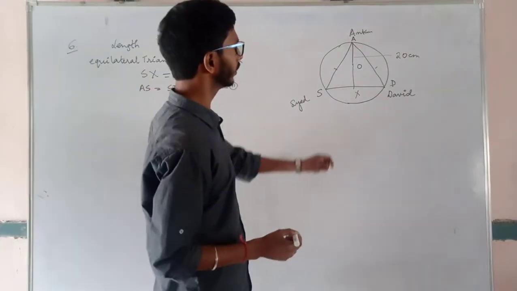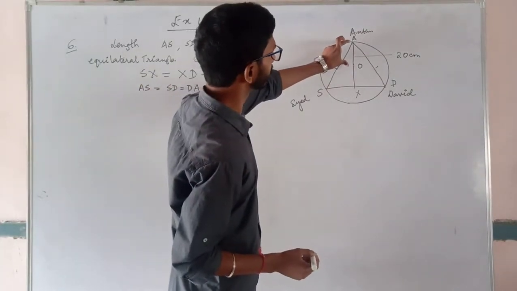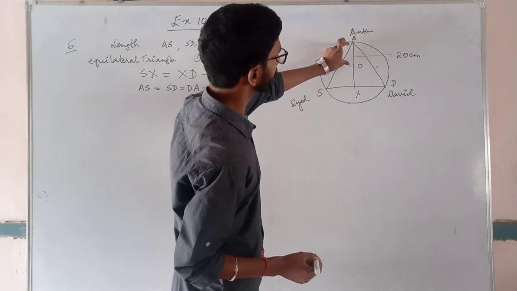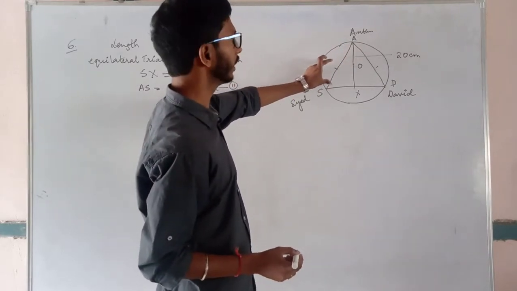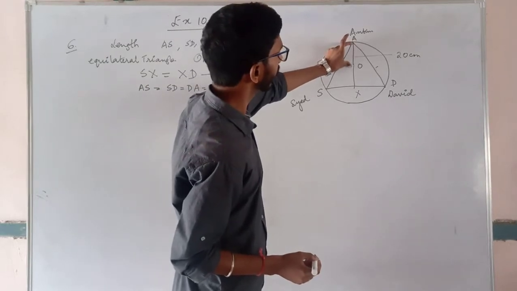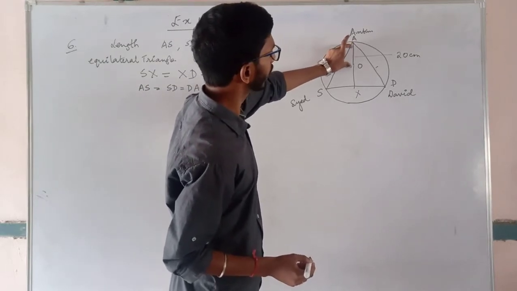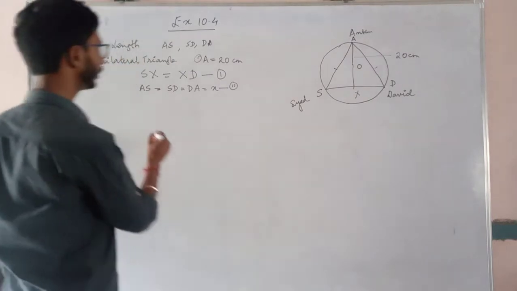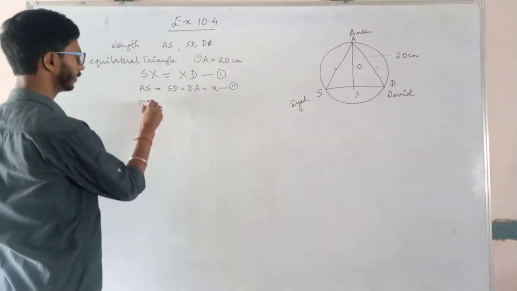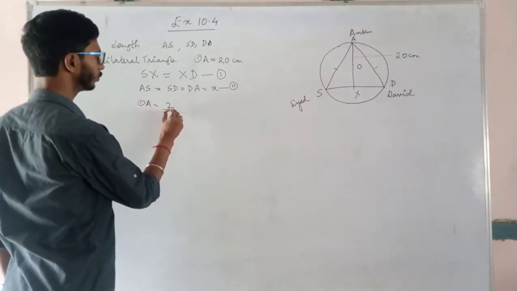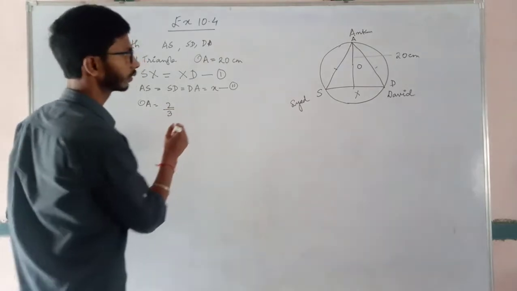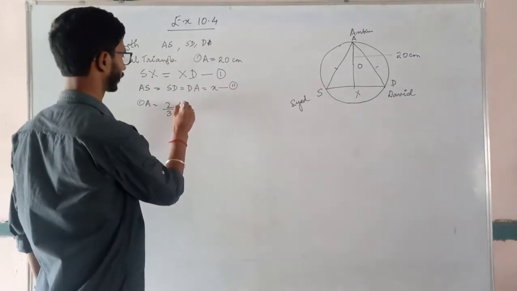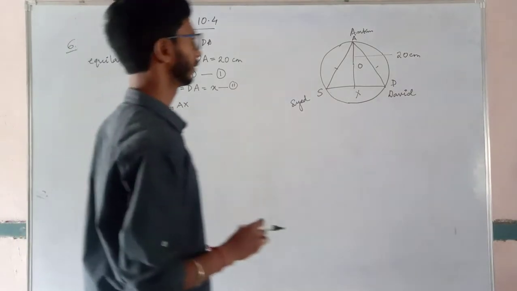Now remember, this OA is bigger than OX. Whenever we have an equilateral triangle, OA is always 2/3 of AX. This is a very important one.